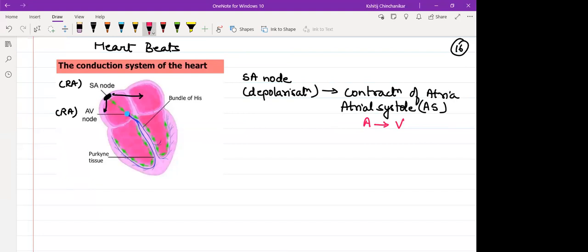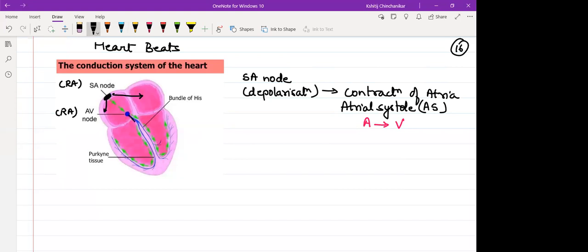So when the atria are undergoing contraction, the ventricles are not, because the nerve impulse has not reached the ventricles. The nerve impulse, when it is spreading to the atria, at the same time is given to the AV node also. So when the impulse is spreading at the atria, the impulse from the AV node is going to go down through the bundle of His; these are the branches.